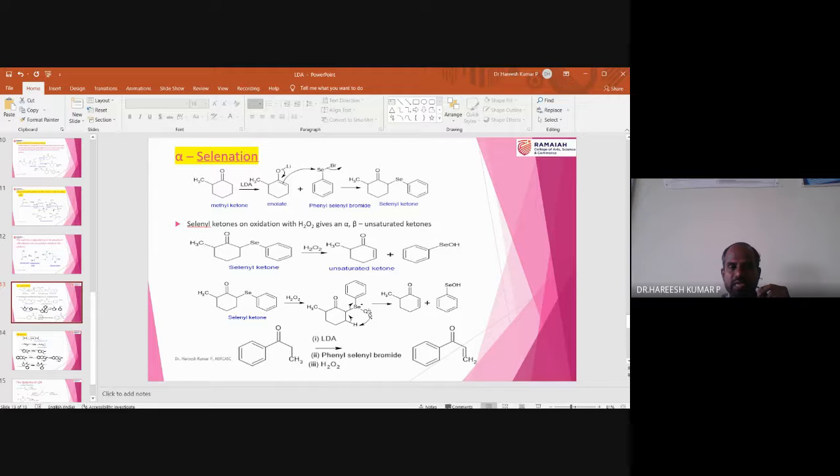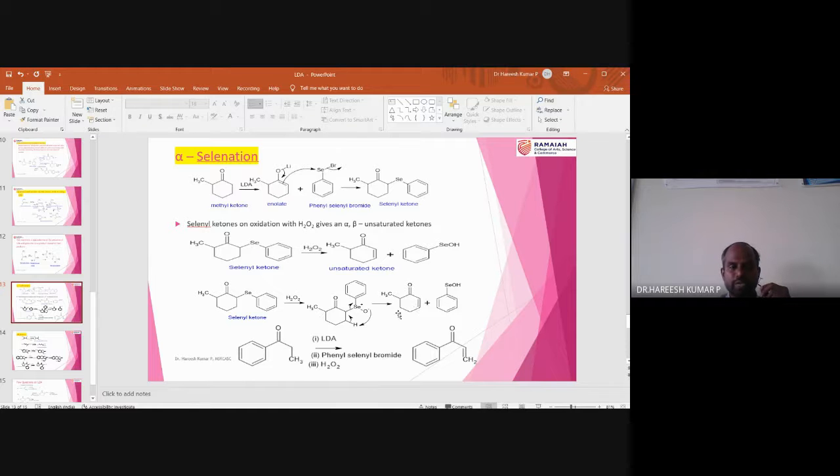So that is how selenyl oxide is obtained. Once the selenyl oxide is obtained, this anion can capture this proton. This bond pair can come over here, and this bond pair neutralizes the positive charge. That means selenic acid is the byproduct. The alpha beta unsaturated ketone is the main product. So this is how a methyl cyclohexanone is converted into a methyl alpha beta unsaturated ketone. That means LDA followed by selenation gives rise to an alpha beta unsaturated ketone.